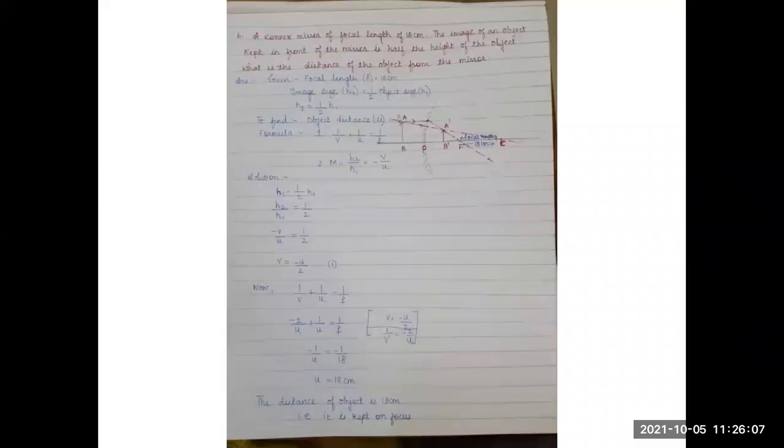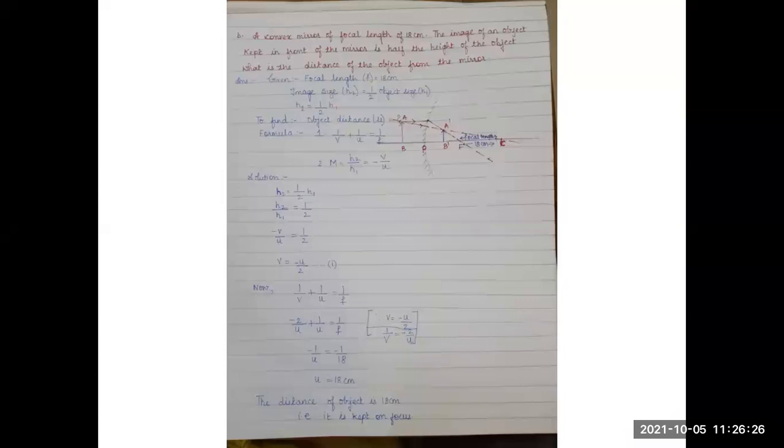A second question: a convex mirror of focal length 18 centimeter. The image of an object kept in front of the mirror is half the height of the object. What is the distance of the object from the mirror? You can see that the object is placed AB and its image is A dash B dash.